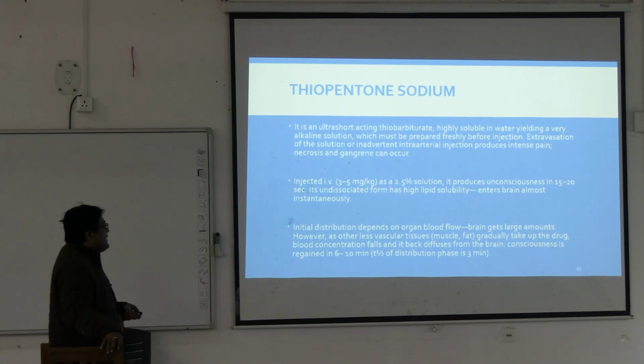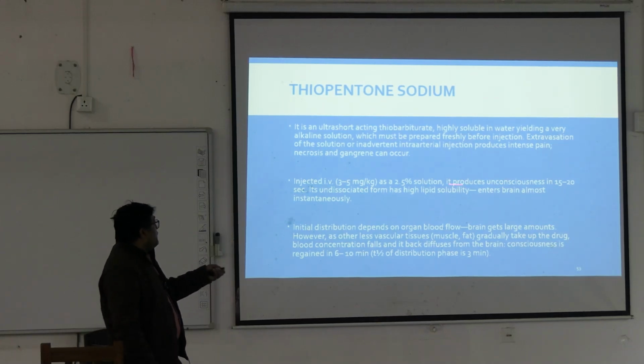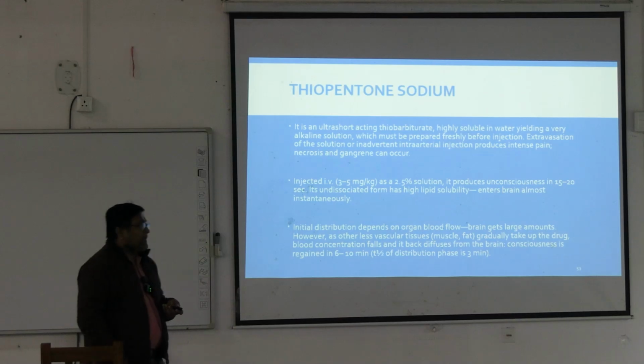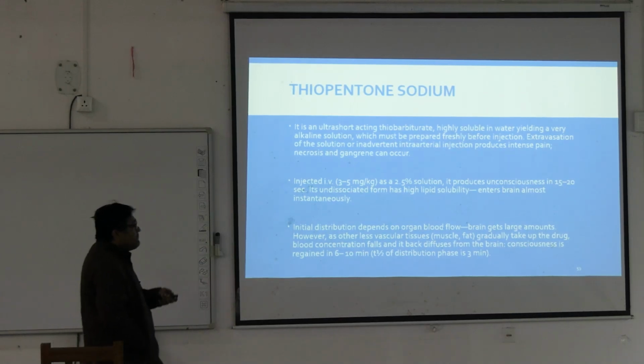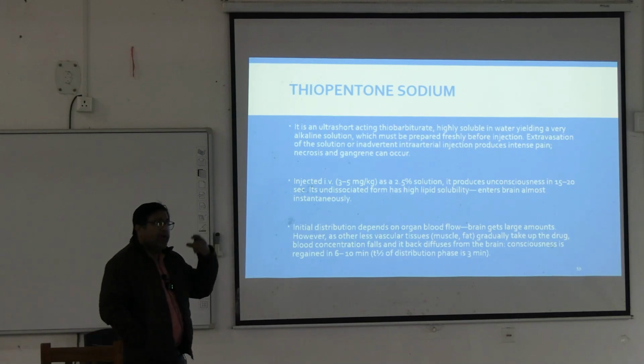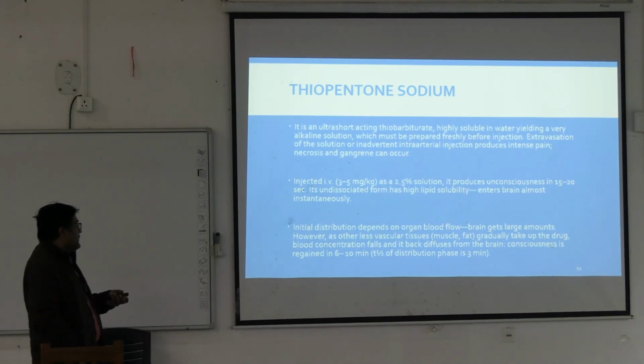Injected intravenously, it can produce unconsciousness in 15 to 20 seconds, because its undissociated form has high lipid solubility and it enters the brain instantaneously when injected intravenously.